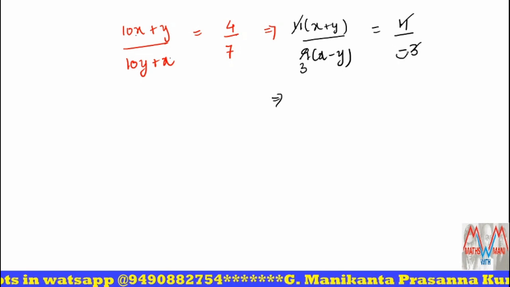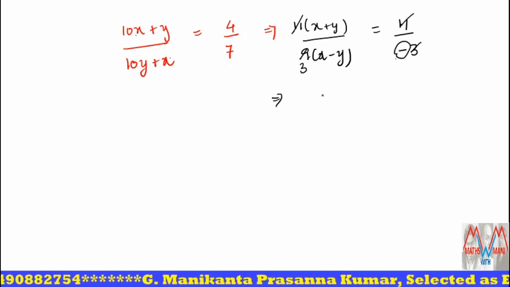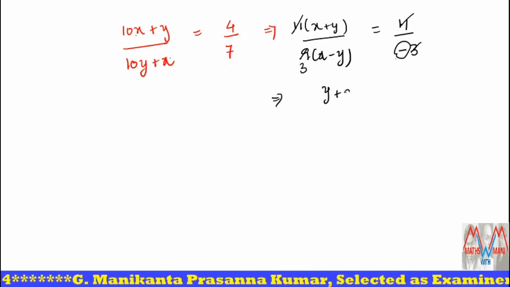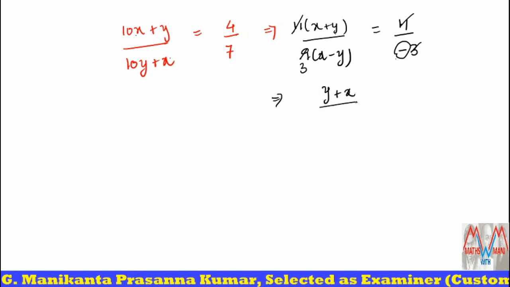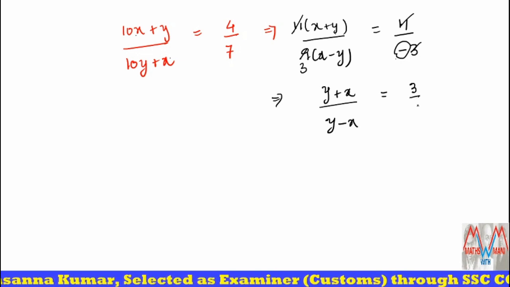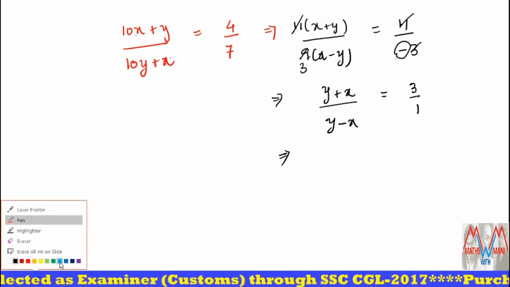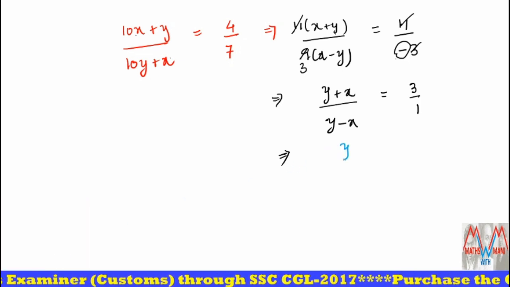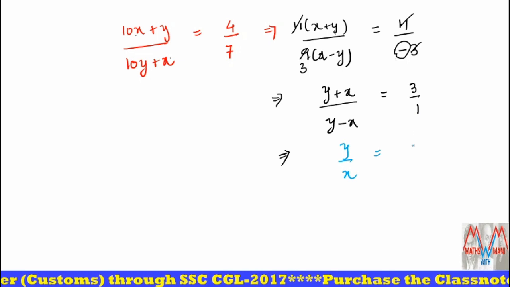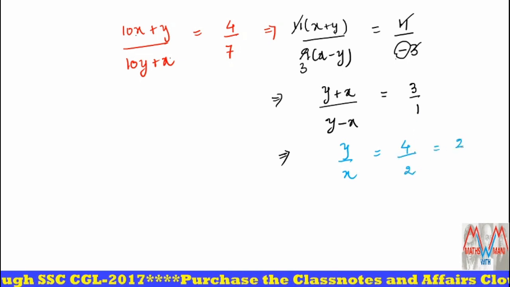Since here we have minus x minus y, it can be written as y minus x. So now (y + x)/(y - x) is equal to 3:1. Now again apply componendo and dividendo. Then y by x is equal to (3 + 1)/(3 - 1), 4 by 2. So 4:2 means 2:1.